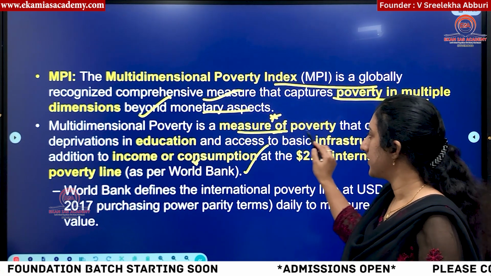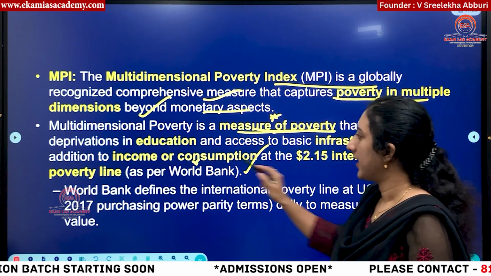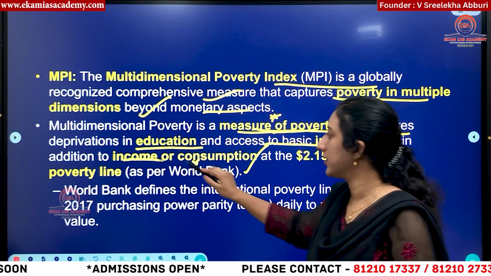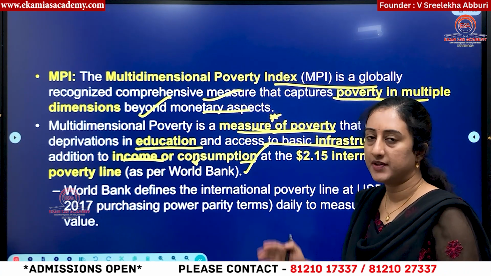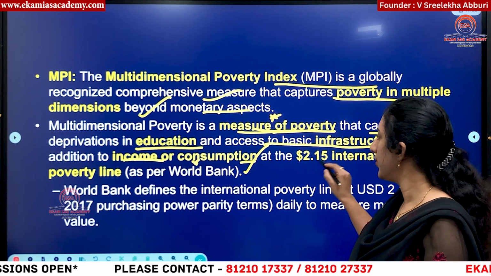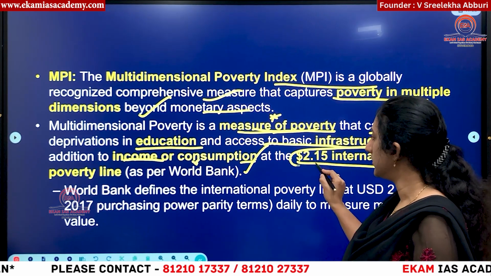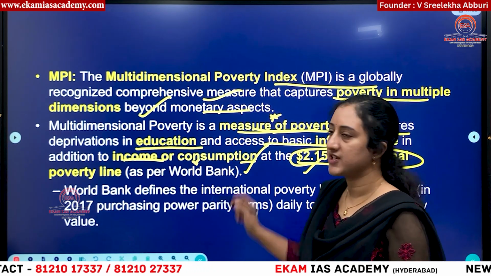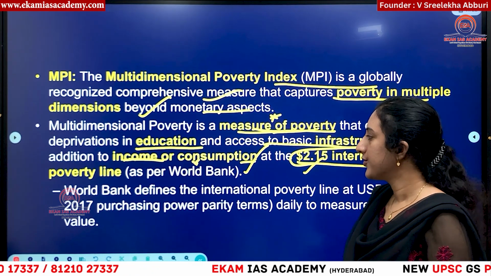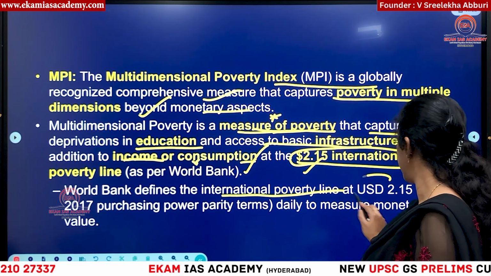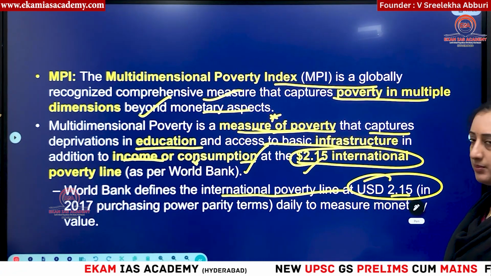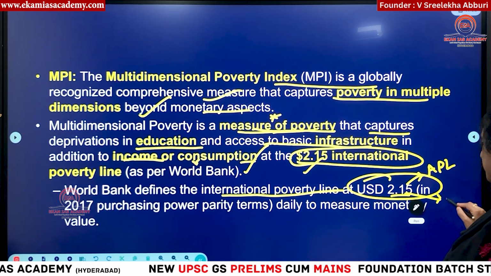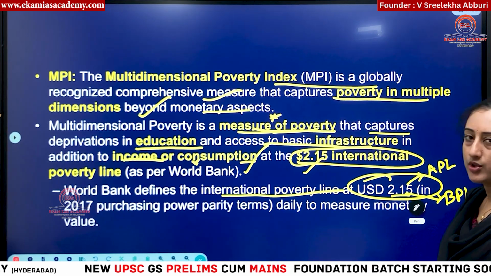What did they say? The World Bank measure of poverty that captures deprivations in education and access to basic infrastructure in addition to income or consumption. Means not only income: if there is a deprivation in education and infrastructure also, and that person is not able to earn 2.15 US dollars per day, then he is considered multidimensionally poor by the World Bank. The World Bank is defining the international poverty line at 2.15 US dollars, means any person earning above this is considered above the poverty line, any person earning below this is considered below the poverty line, according to the World Bank.